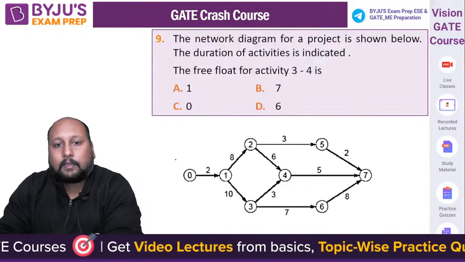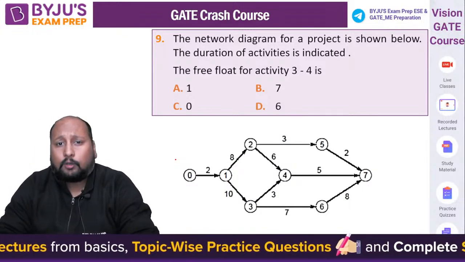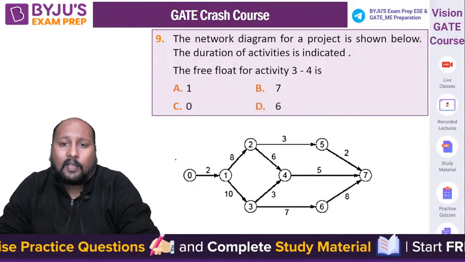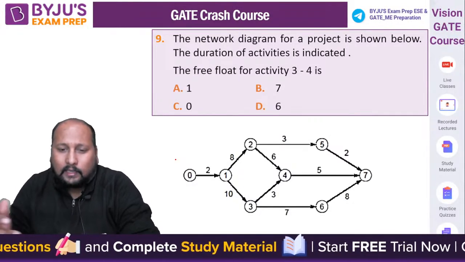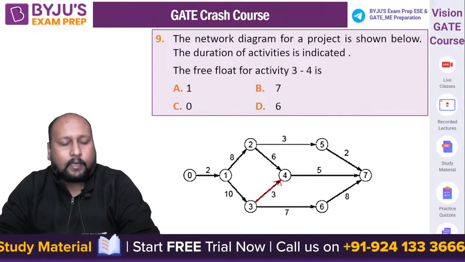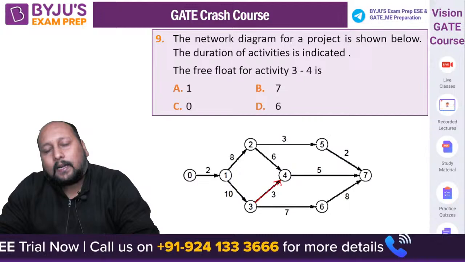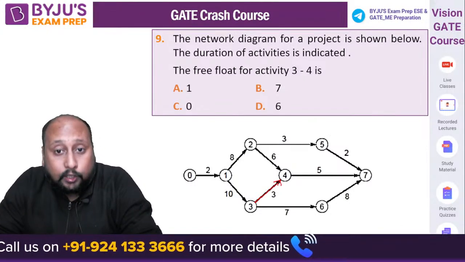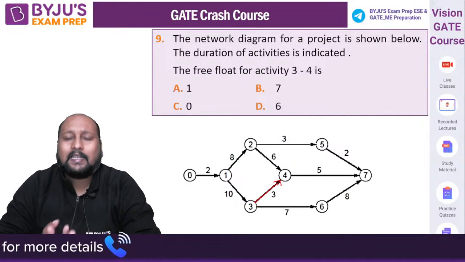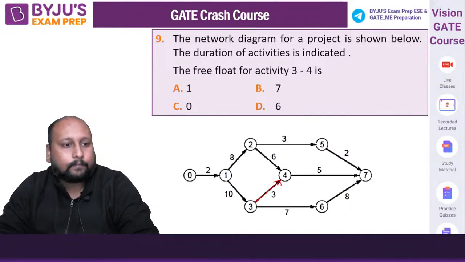Very good. Next question, question number 9. For the network diagram of the project shown below, the duration of each activity is indicated. They are asking what is the free float of activity 3-4. Quickly go with the forward pass, then the backward pass computation, and then you can identify the free float. Very easy, direct, straightforward. A 2 marks question like this is normally asked in the GATE examination.